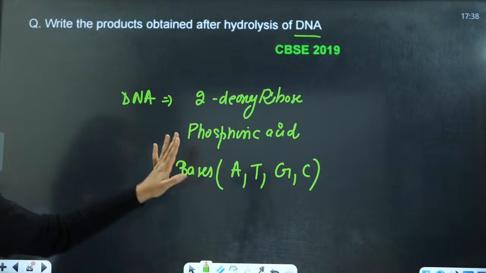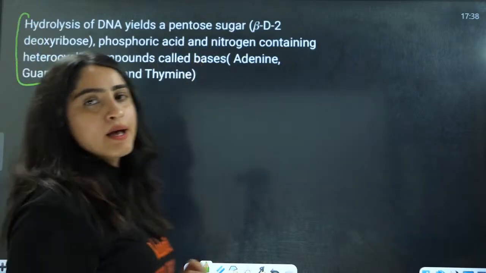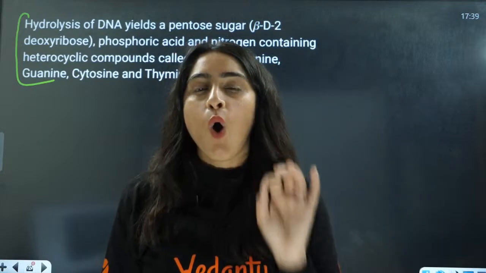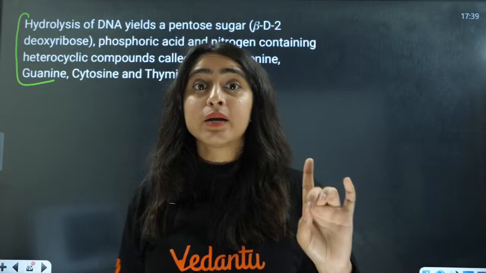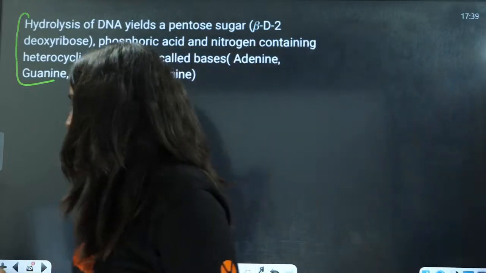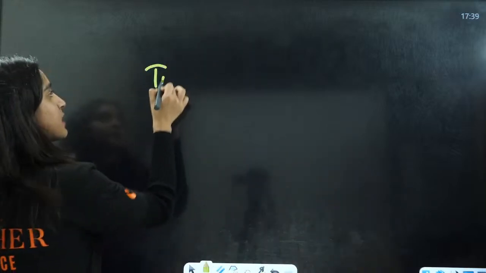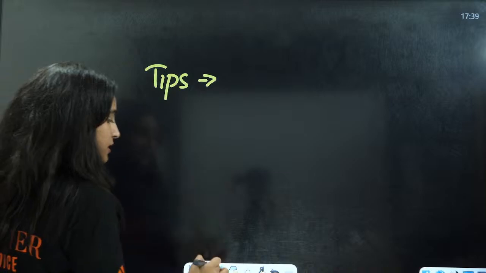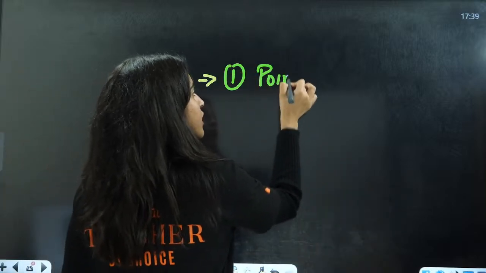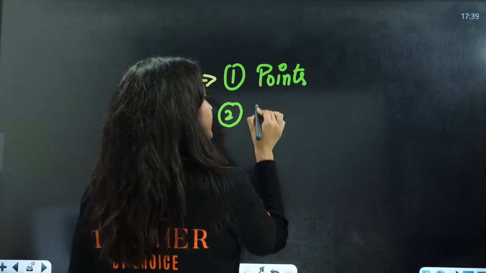Understood? So all this is written in the form of paragraphs here. Now one more tip for your CBSE exam: always write things in points. Few tips for your CBSE exams. First, write the answer in points. Also add as many flow charts and diagrams as possible.